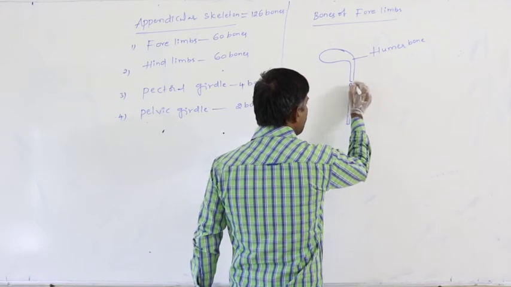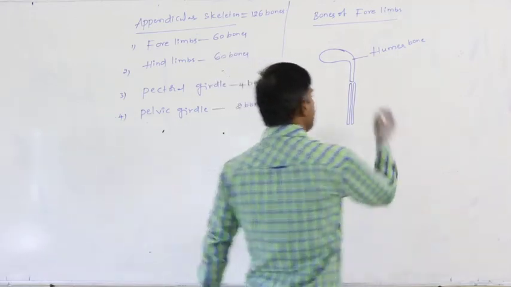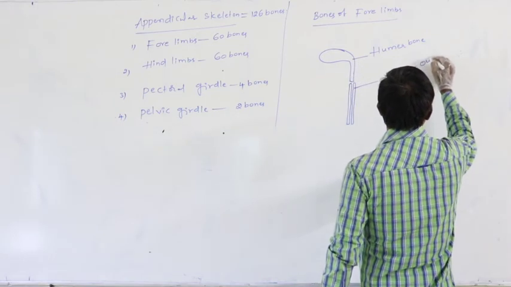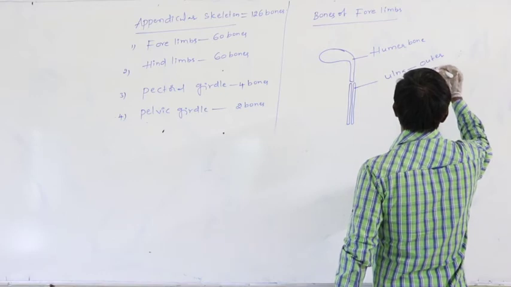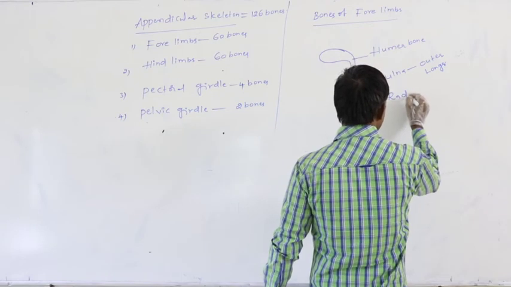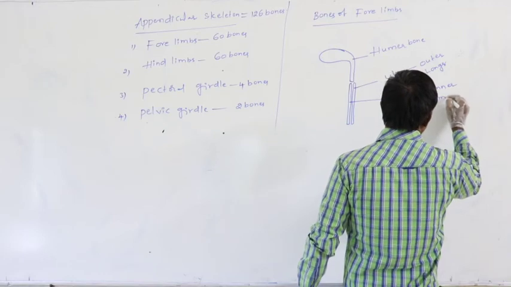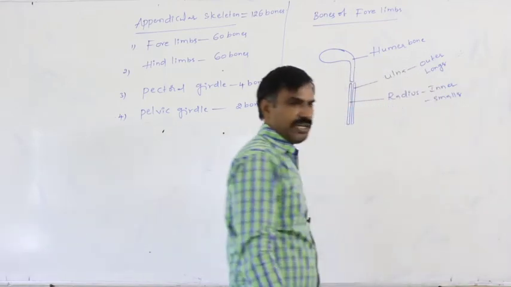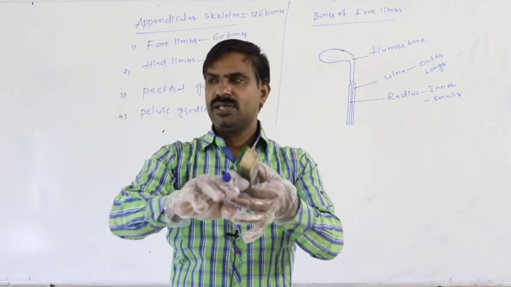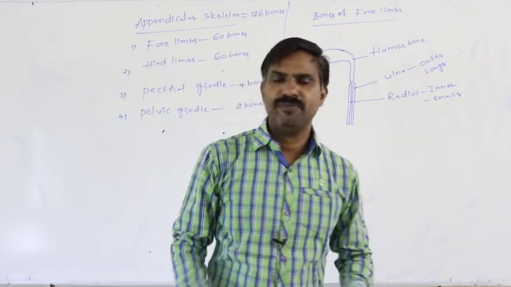Of that, the outer bone which is present is said to be the ulna. This is the outer and longer. The inner is said to be the radius. This is inner and smaller. Definitely, towards the thumb, whatever the bone is present, that is the radius. Towards the little finger, whatever the bone which is present, that is the ulna.